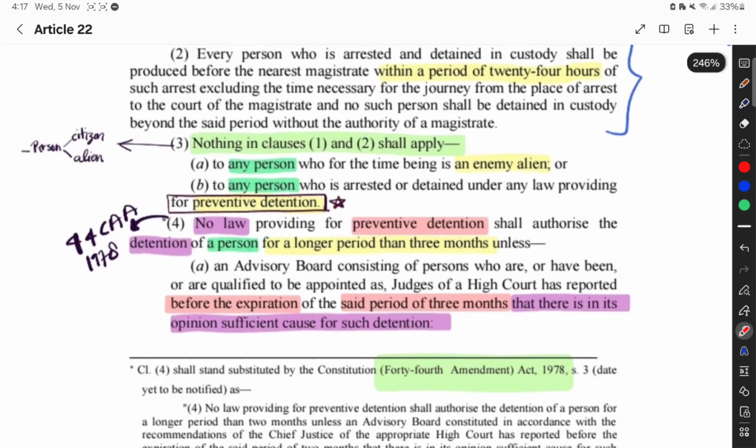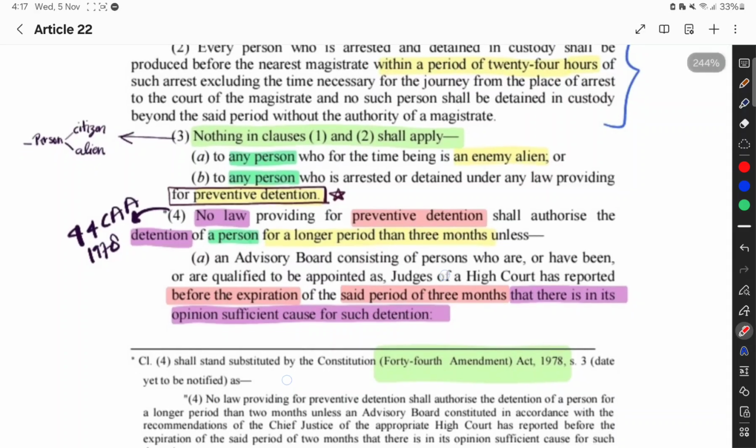Now the third clause: nothing in clause number 1 and clause number 2 shall apply to any person who is for the time being an enemy alien, or to any person who is arrested or detained under any law providing for preventive detention.